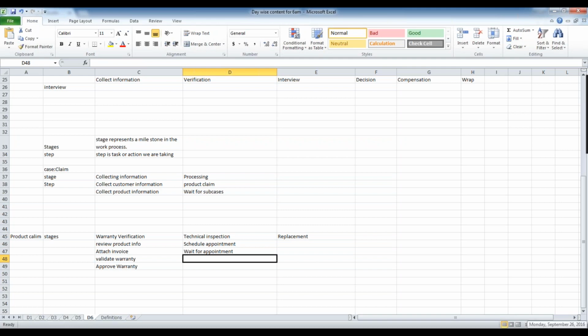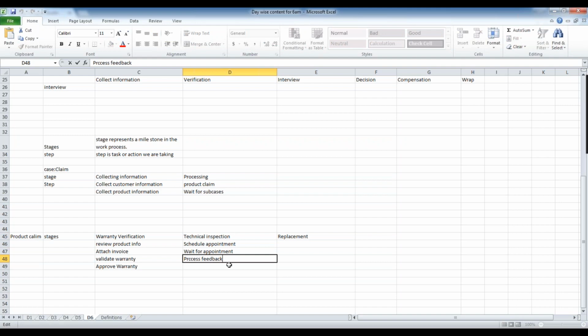Let's say my appointment is on the 27th. The technician logs into the system, and if he opens the case and it is not waiting for appointment, what will happen? He can directly see the process feedback screen, where the feedback is given. I don't want the technician to see the technical feedback form yet. The form will be displayed there.